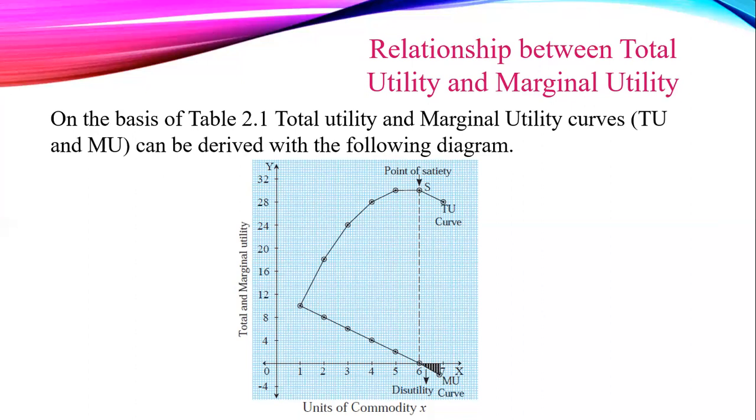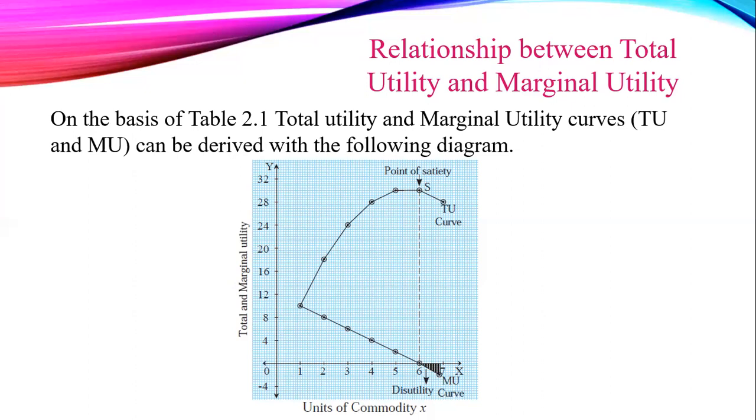As the consumer consumes further units of X, the total utility increases at a diminishing rate and marginal utility goes on diminishing. At a particular stage, total utility reaches its maximum and remains constant, whereas marginal utility becomes zero.